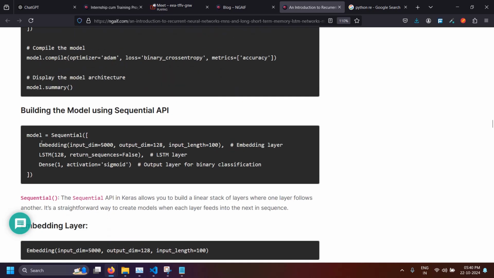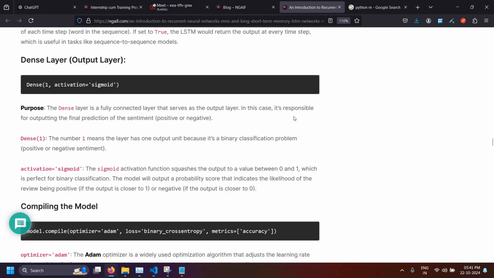So I have told you about embedding and LSTM. Now comes the dense layer. This is the output layer. The dense layer is a fully connected layer that serves as the output layer, and in previous sessions also I told you about these fully connected layers.